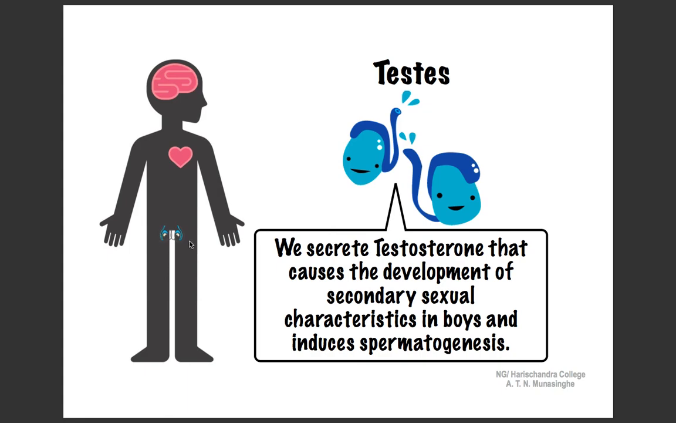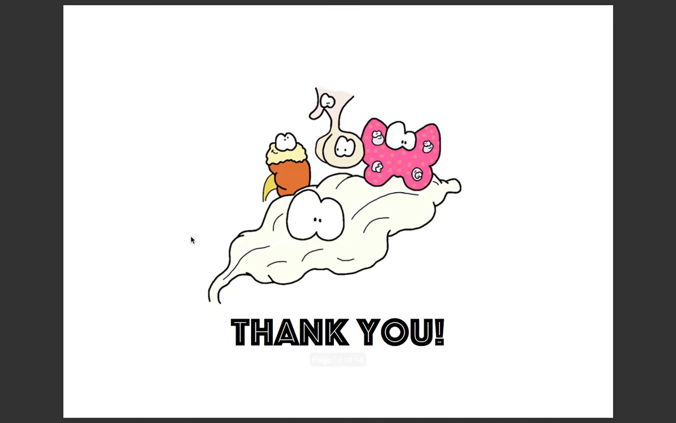Testes in males are located outside the abdominal region. They produce testosterone, which is responsible for the development of male secondary sexual characteristics and spermatogenesis. So that's all you've got to learn about the endocrine system.